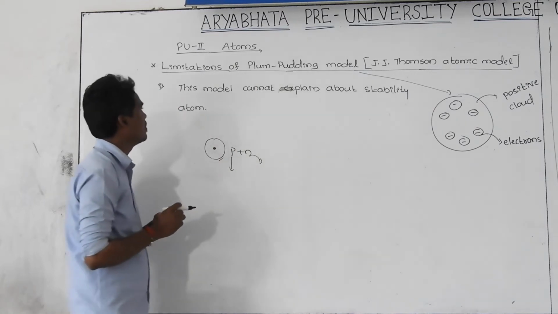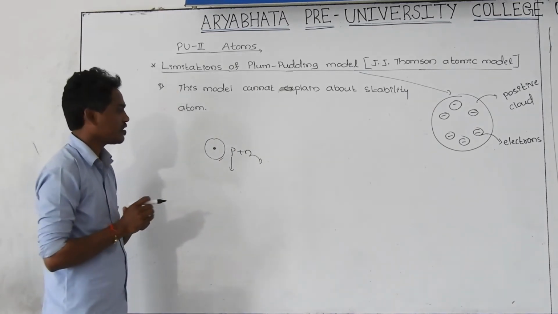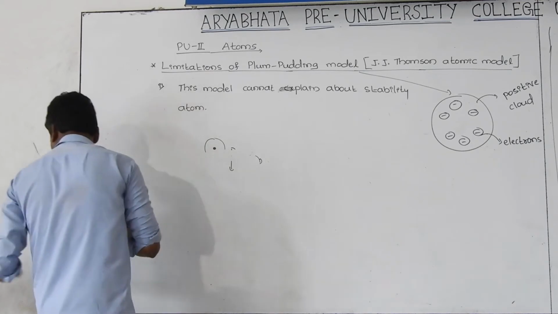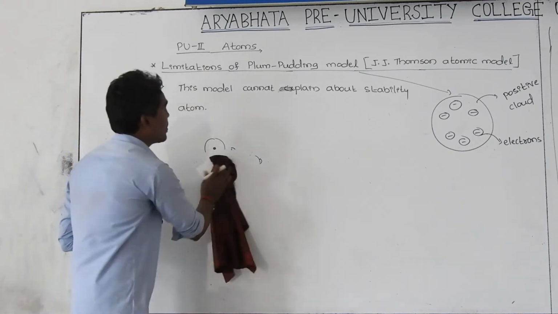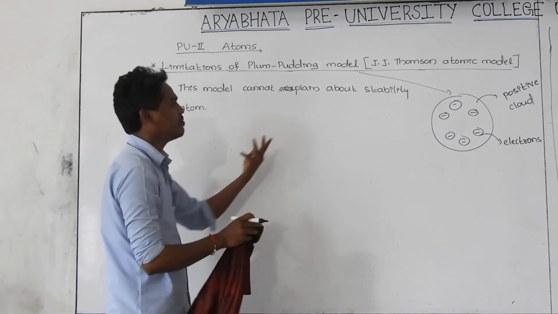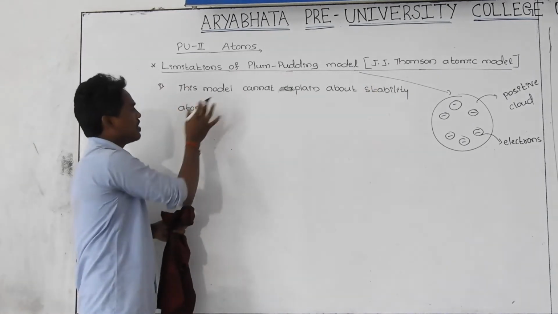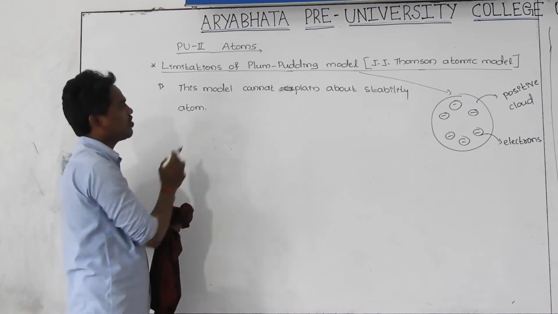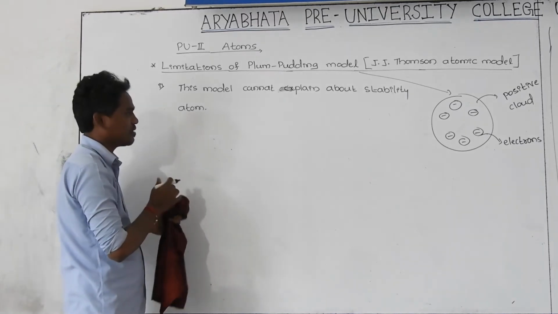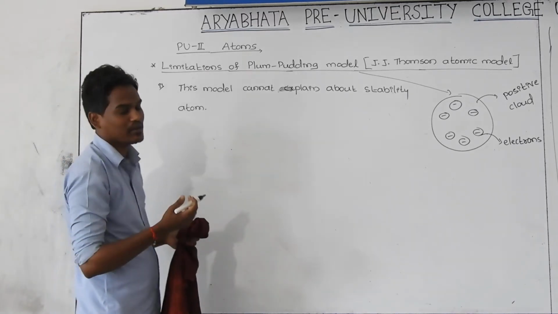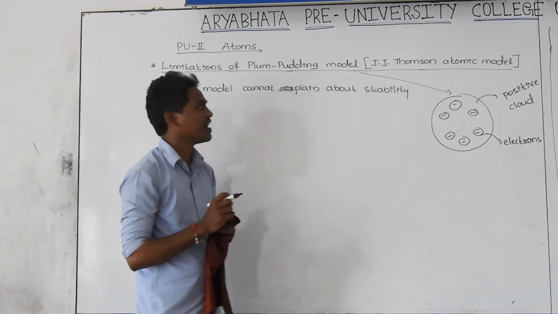That's why this is one of the limitations. This Plum pudding model cannot explain or talk about the stability of the atom. This model cannot explain the stability of the atom. What is the reason behind the stability or instability of the atom?